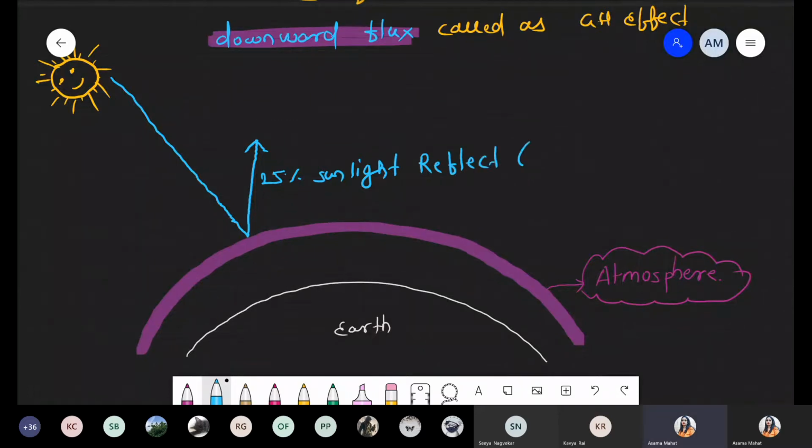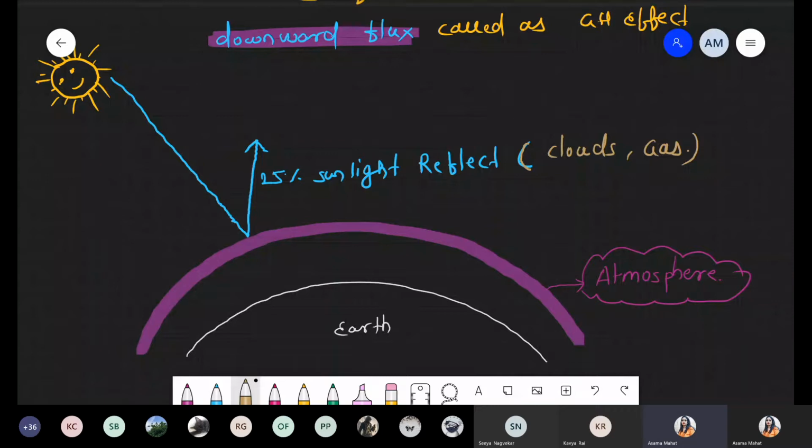What is the reason for the reflection? Because there are different gases, clouds are there. There are a lot of clouds present here, along with different gases. So due to that reason, 25% sunlight is reflected from the atmospheric layer.